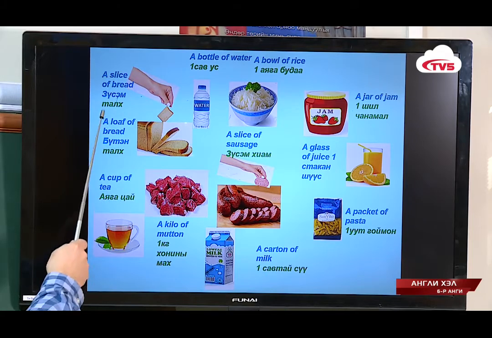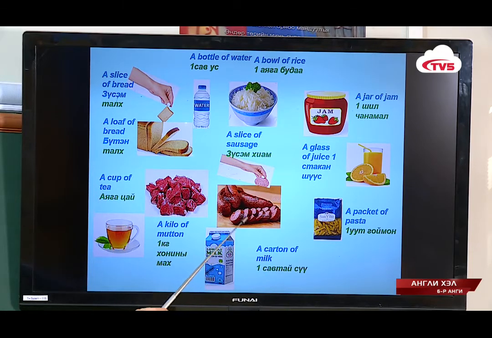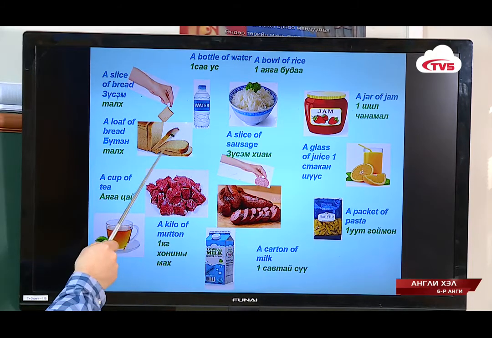And a slice of bread. Just like we had a slice of sausage, you can have a slice of bread, one piece.